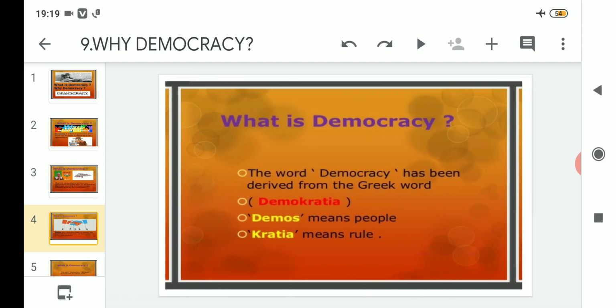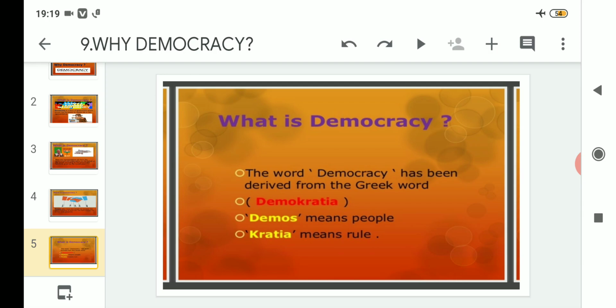After that, what is democracy? The word democracy has been derived from the Greek word demokrasia. Remember this. Suppose if in the board exam the question comes, what is democracy? You can write simply about democracy, that democracy is the process in which the people participate, people have the power of right to vote, or you can also write democracy is of the people, for the people, and by the people. This is the famous saying by Abraham Lincoln.